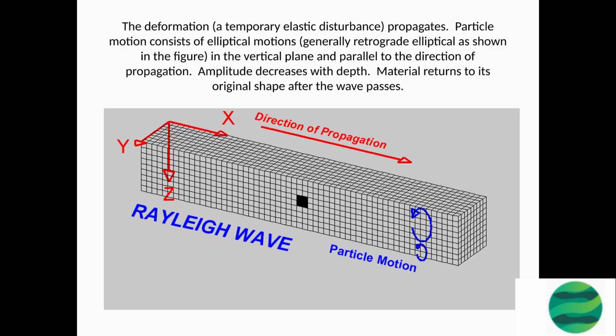This is a description of a Rayleigh wave, a type of transverse wave that has a horizontal displacement and a vertical velocity. The particle motion is elliptical, and the wave propagates in the horizontal plane. The deformation, or temporary elastic disturbance, is propagated through the medium by the movement of particles in an elliptical pattern. The elliptical motion is generally retrograde, meaning that it rotates in the opposite direction to the wave's propagation. This type of wave is characterized by an amplitude that decreases with depth, and the material returns to its original shape after the wave passes.